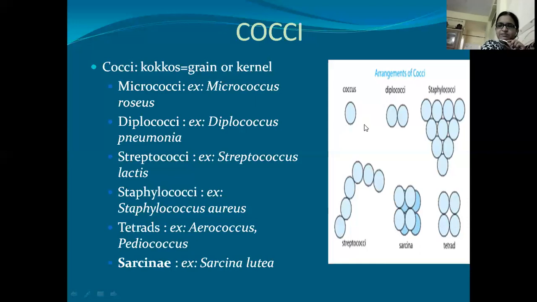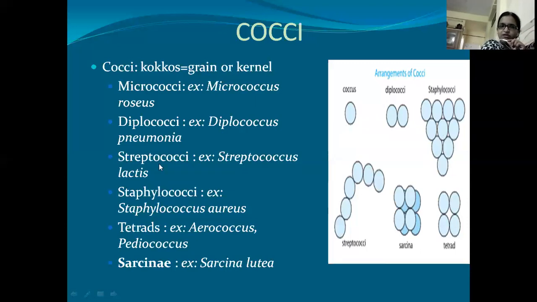The next example is Diplococci. In Diplococci, two spherical cells are attached to each other. What is happening is the cell is dividing, and after division the cells are not getting separated. So these two cells stay together, and this is called Diplococci. This type is seen in Diplococcus pneumoniae.